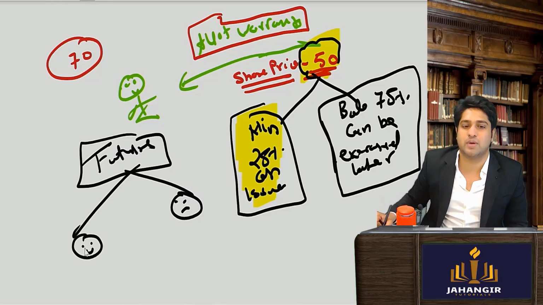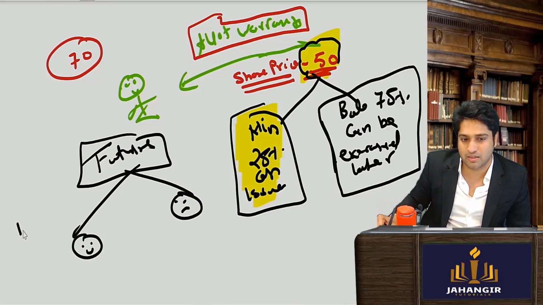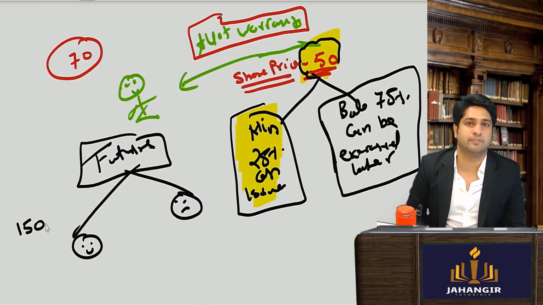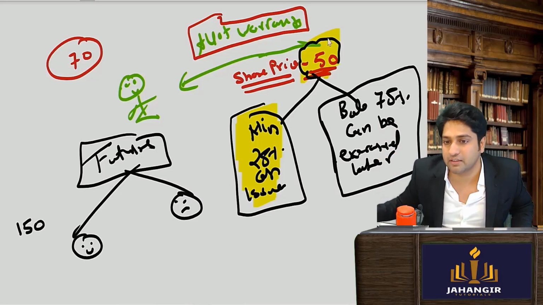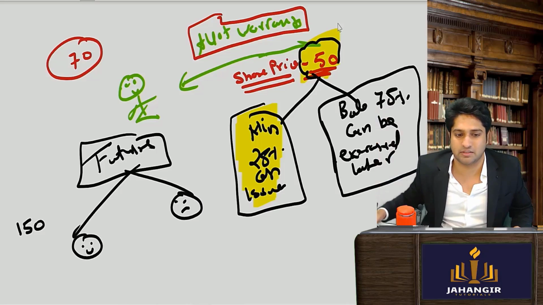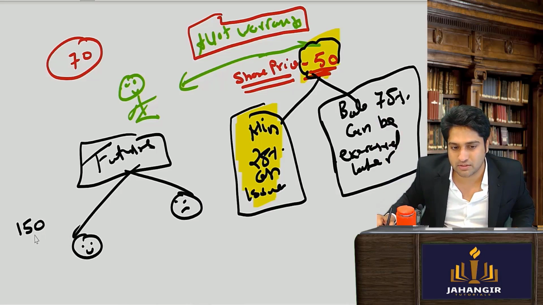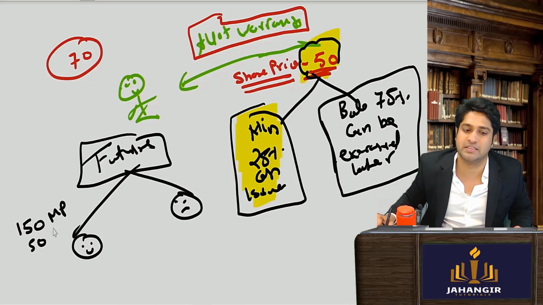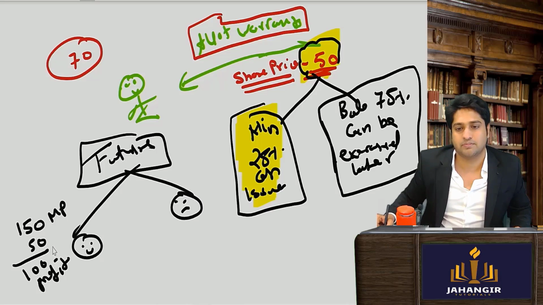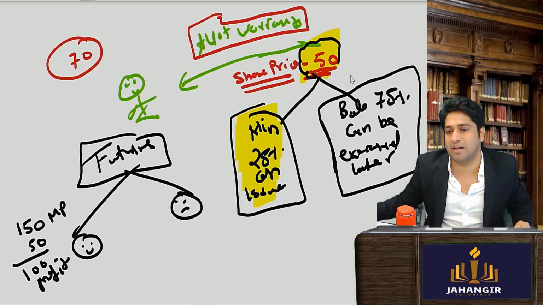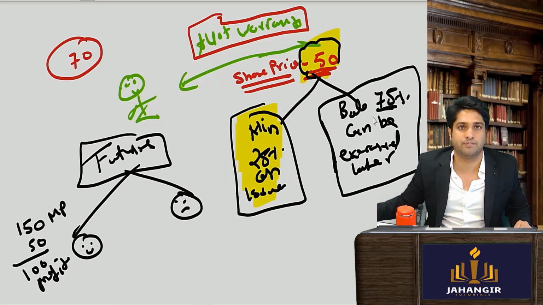So when the share price went up, let's say to 150, would you exercise your option? Yes. You will pay the balance 75% of 50 and say please give me the shares, and you will exercise it. The share market price is worth 150, you will get it for 50 rupees in total, and therefore you made a gain of 100 rupees profit. Whenever you want to exercise it, you will have to pay the balance 75%.